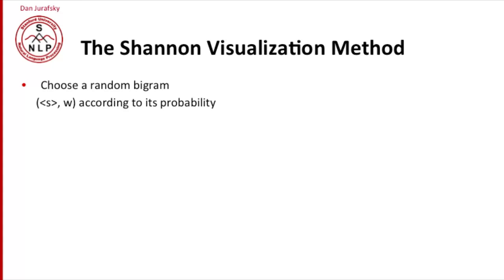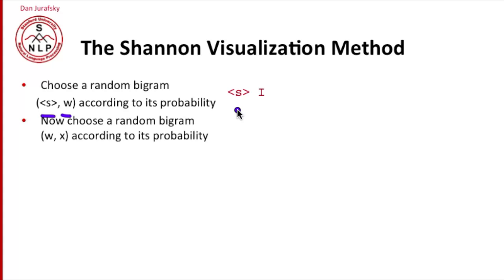So here's the method. We choose a random bigram according to its probability. So this is a bigram with start as the first word and then any other word according to its probability. Roll a die and pick whichever bigram comes up. Let's say we picked I, which is very likely as a first word. So we pick start I as our first bigram. Now we choose another random bigram that starts with that word W we just generated and whose next word is chosen according to its probability.